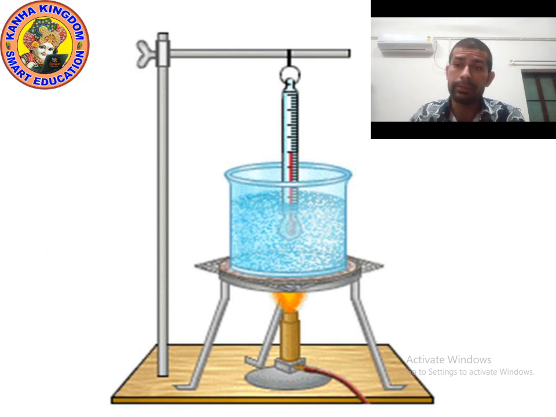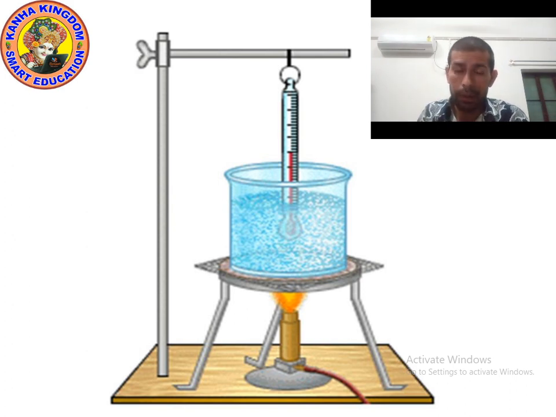Why did it happen? Because of hidden heat of vaporization. What is the name of that hidden heat of vaporization? Yes, latent heat of vaporization. Because of latent heat of vaporization, the temperature is not changing. Latent heat of vaporization means you are giving a hidden amount of heat energy.